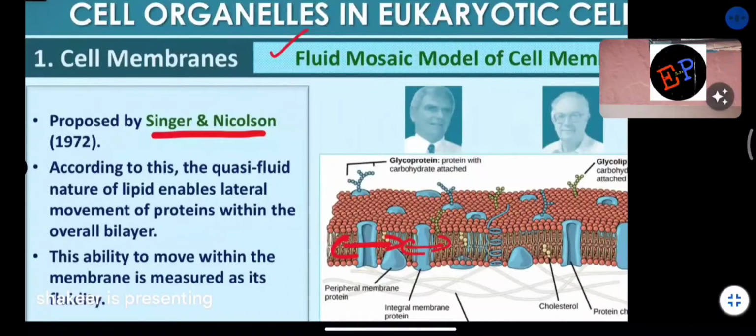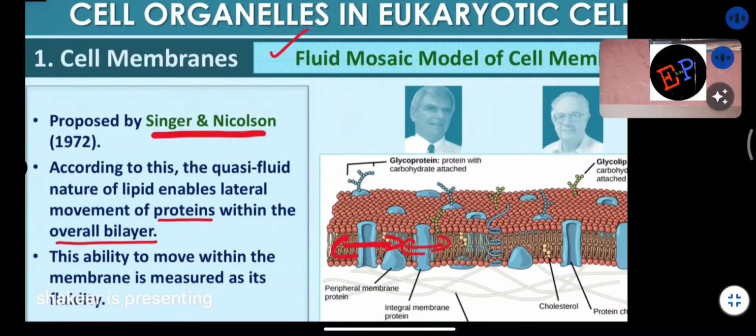So according to this, the quasi-fluid nature. What is meant by quasi-fluid nature, ma? It means it is not 100% solid, it is not 100% liquid. Such type of materials, we can call them as quasi-fluid nature. Of lipids enables lateral movement of proteins within the overall bilayer. Okay, ma? It means in this bilayer of lipids, proteins can move laterally. Lateral movement means what? Sideways movement.